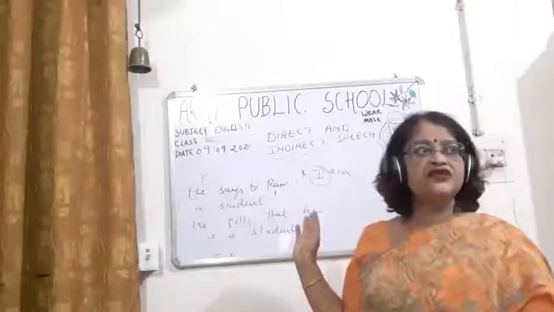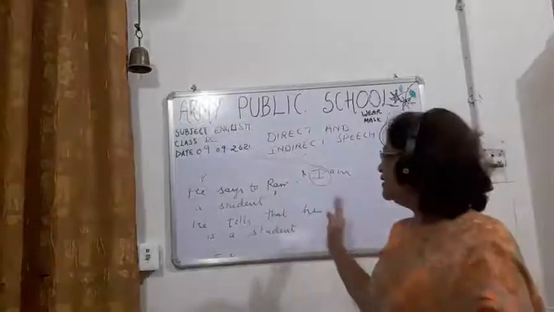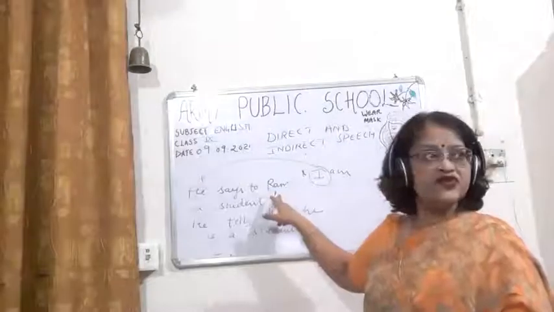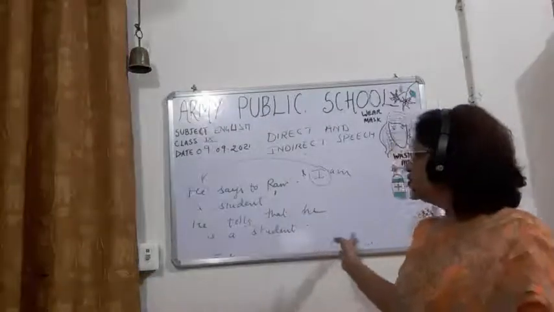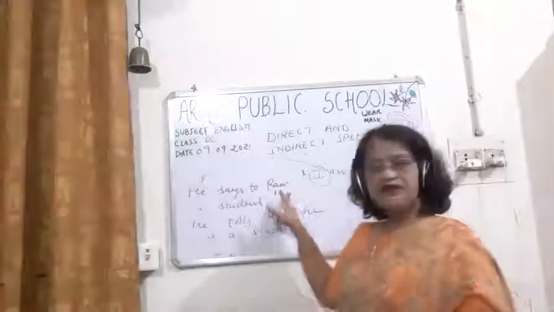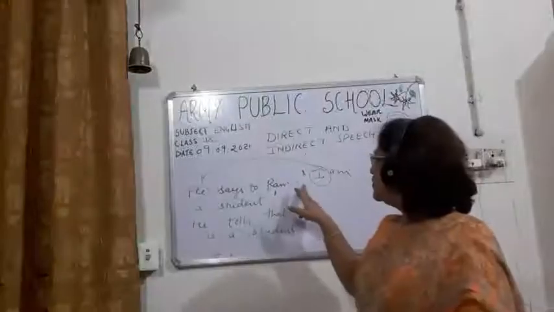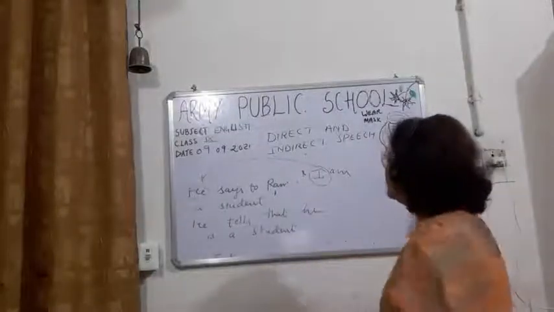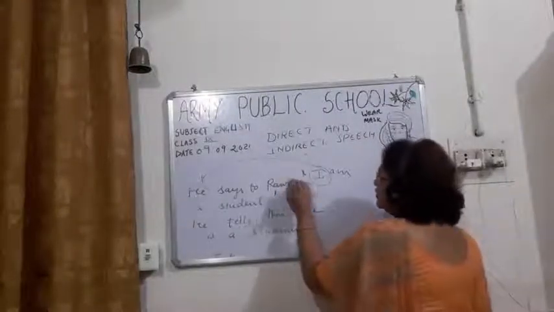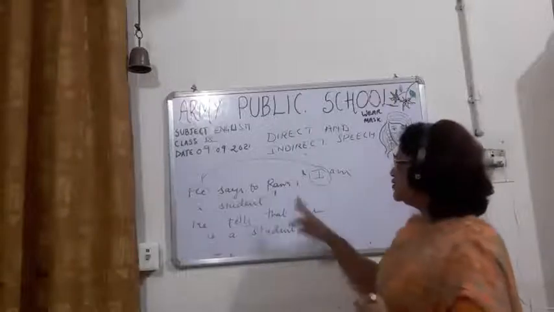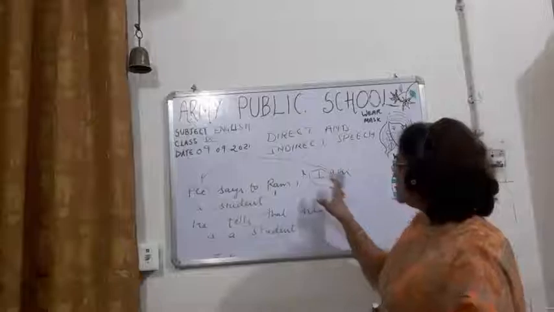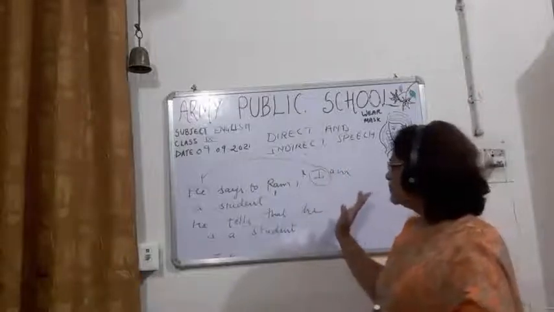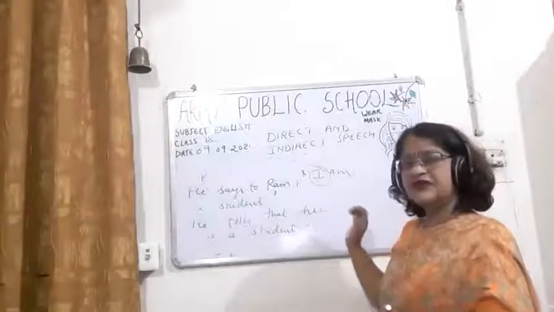Now you have to change from direct to indirect speech. In indirect speech, we have removed the inverted comma, and instead of the inverted comma, we have joined with the conjunction that. Then the fourth point is to change the pronoun.